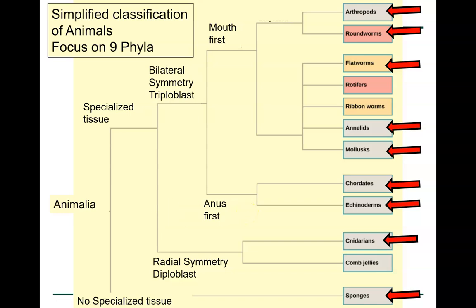So if you look at all of the phyla, remember the word phylum, it comes from the classification system where you have domain, kingdom, phylum. So we are looking at the kingdom Animalia here, and this is showing you some breakdowns. And we are only going to be looking at the phyla with the red arrows. So we are going to miss out on a few things because these 9 phyla are kind of the main ones. And we're going to skip rotifers, ribbon worms, and comb jellies. So just so you're aware of that if you ever take a higher zoology class.